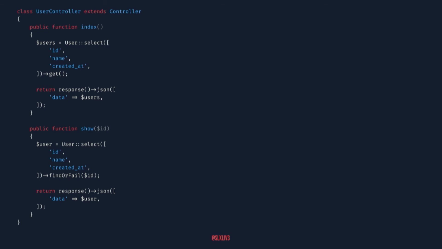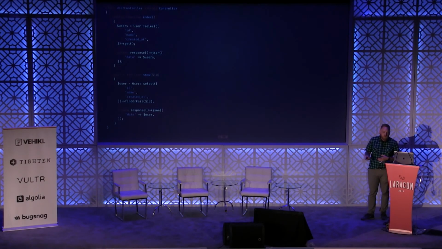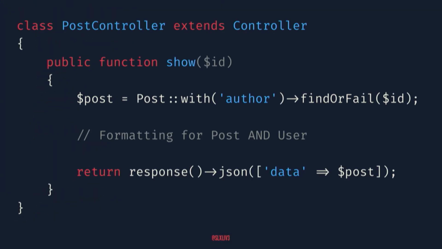So let's do an individual user. As I'm looking at this, this is fine, but I'm already starting to see some duplication. And hopefully our tests will catch it, but if we decide that maybe we need the API token back, or maybe we need the updated at back, I've got to now remember to do it in both places. So let's take it a step further. Let's look at the post.